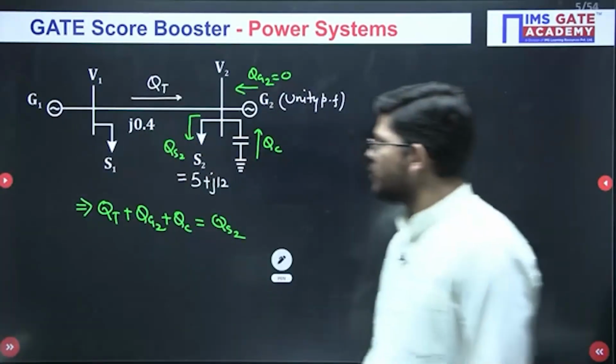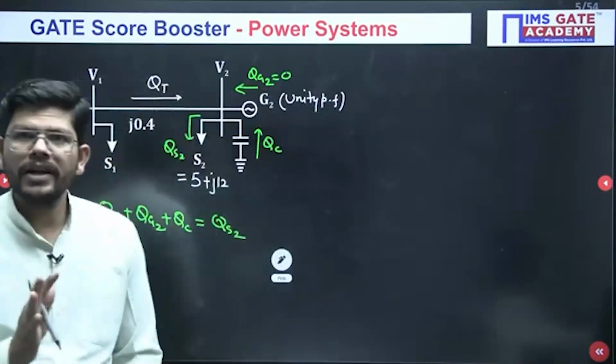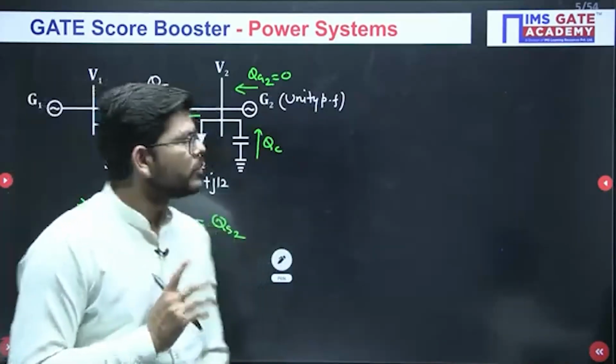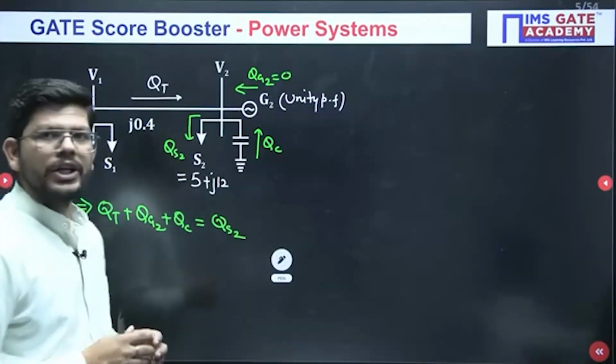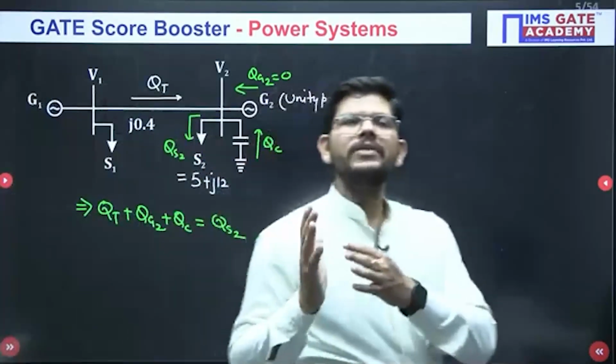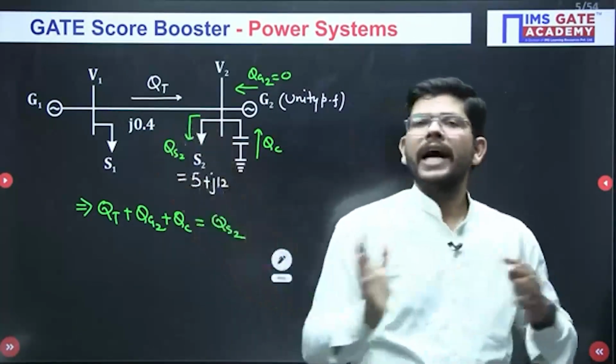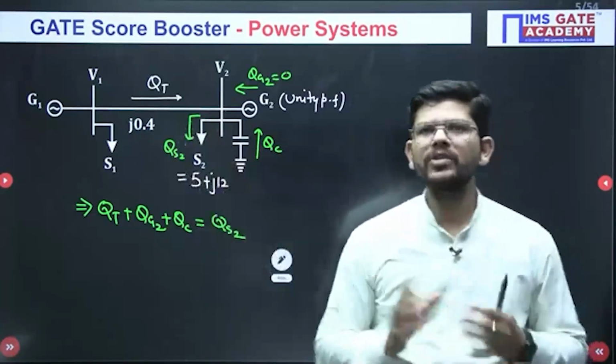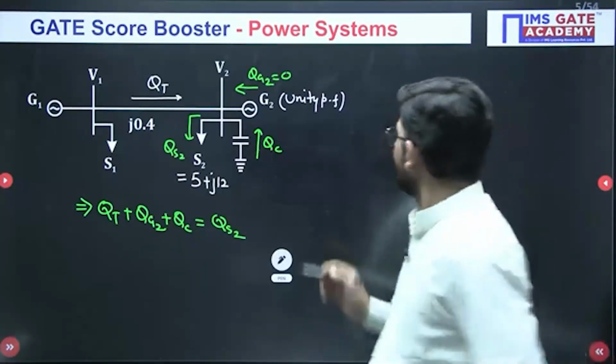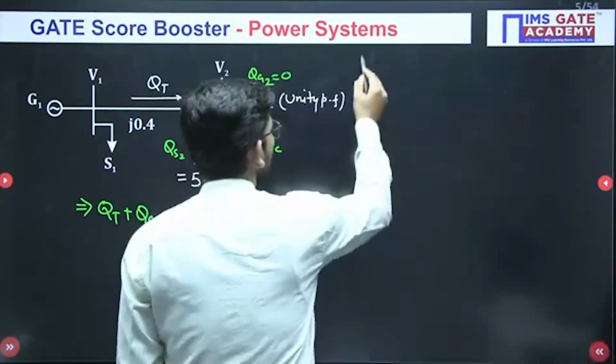Now what are the values of the different powers? QT, do you know the value of QT? No, we don't know. So how do we calculate QT? QT is the power transferred from generator 1 to generator G2. Okay, so this is the transmitted power. How can we calculate it?